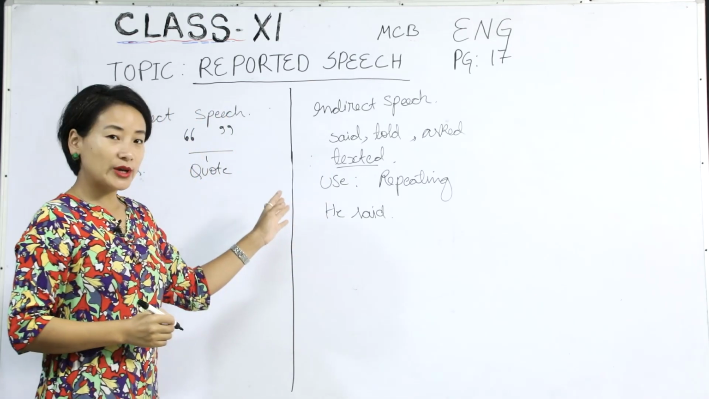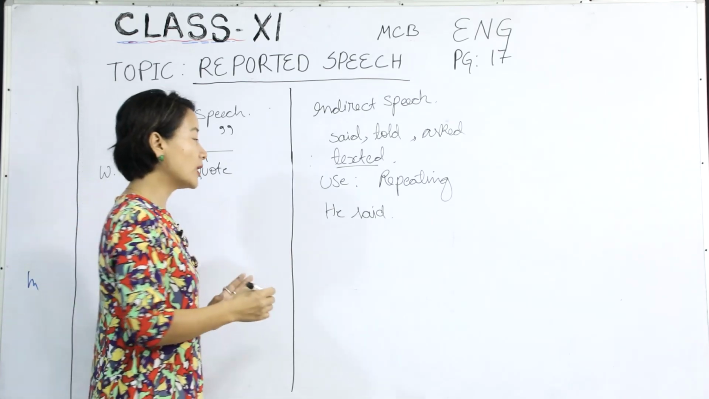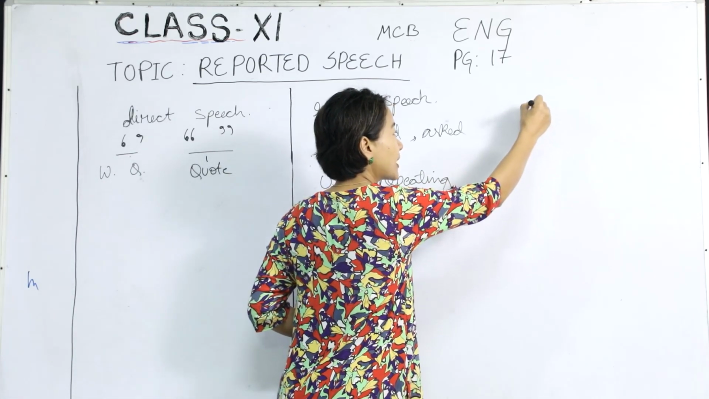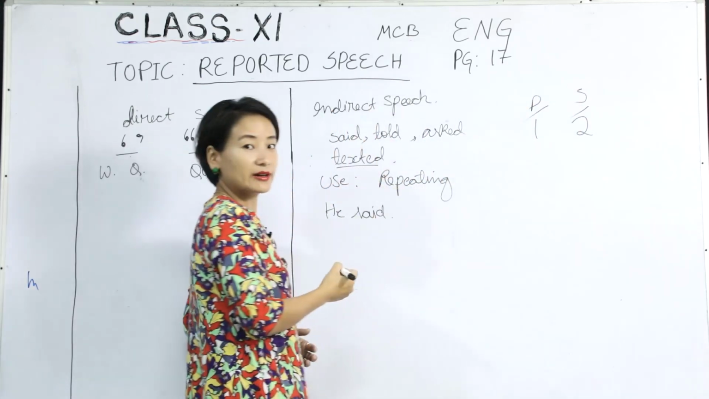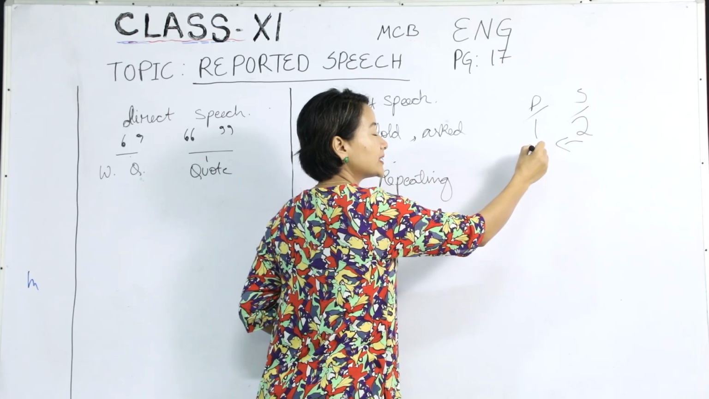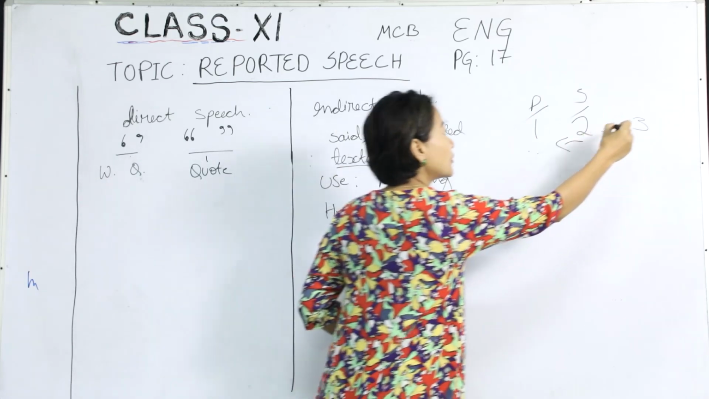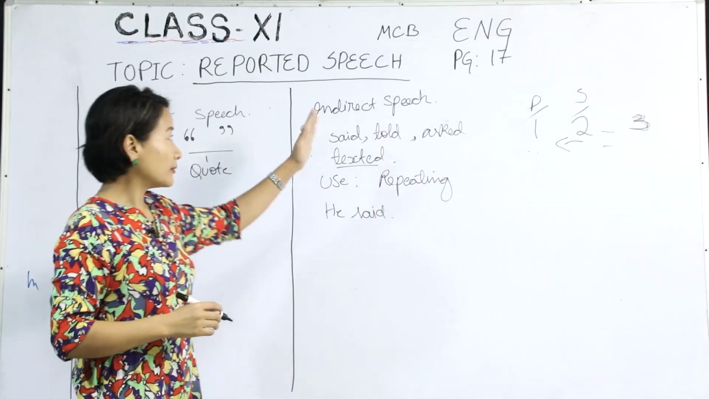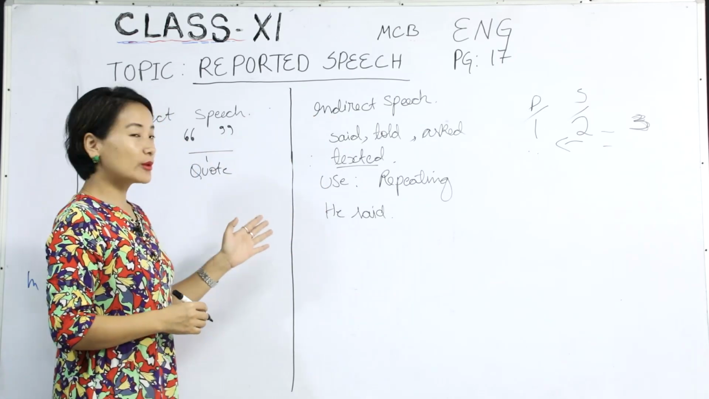So we use it in order to repeat or report something back to a secondary person. Here you can say the first is the primary speaker and the second is the secondary speaker. When the secondary speaker is reporting something to a third person, that's when you use reported speech, or indirect speech, we can also say. So that's what we have here.